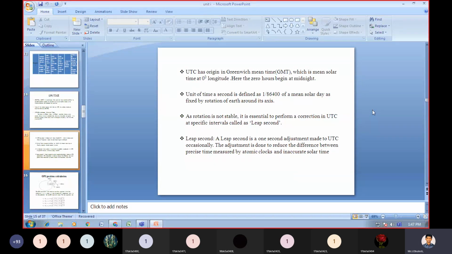As rotation is not stable, it is essential to perform a correction in UTC, Coordinated Universal Time, at specific intervals, called a leap second.